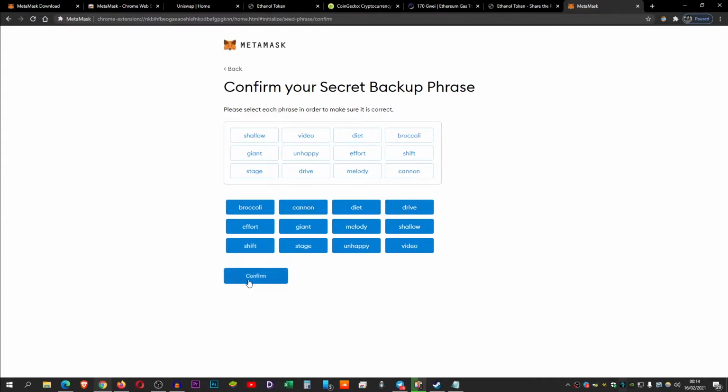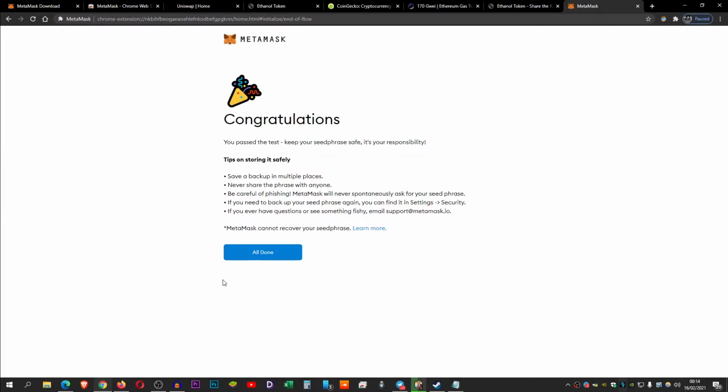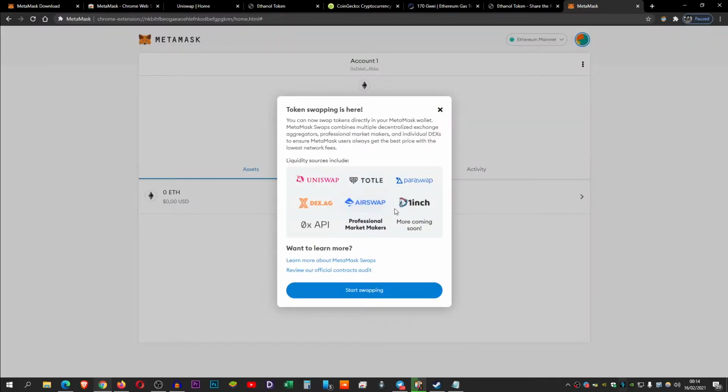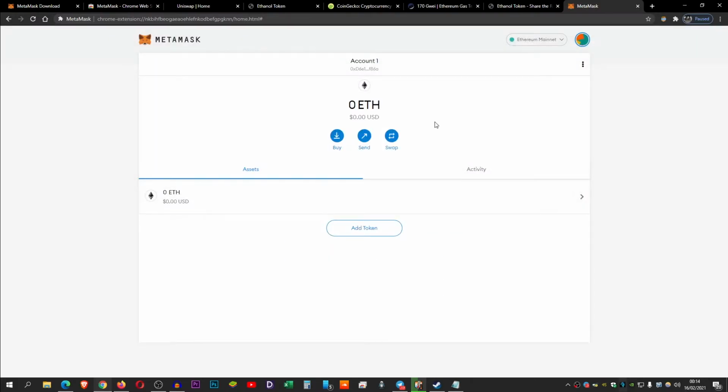Alright, hopefully I got this right. So that's it, guys. I got my MetaMask wallet set up. It is easy as that, guys. That was a lot quicker than any centralized exchange that I've been on. As you can see, you will need Ethereum, guys, because this is the Ethereum blockchain. I will have links below for Coinbase and SwissBorg. They're my main two favorite places to buy Ethereum.